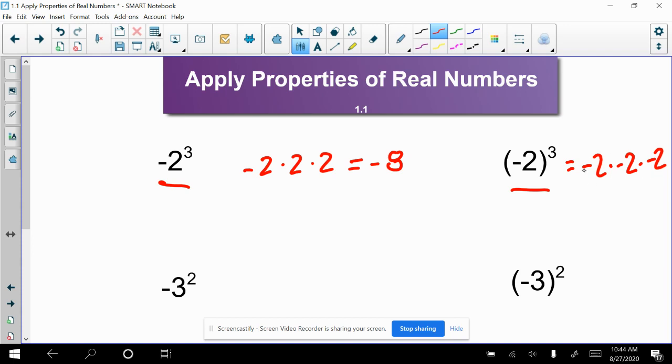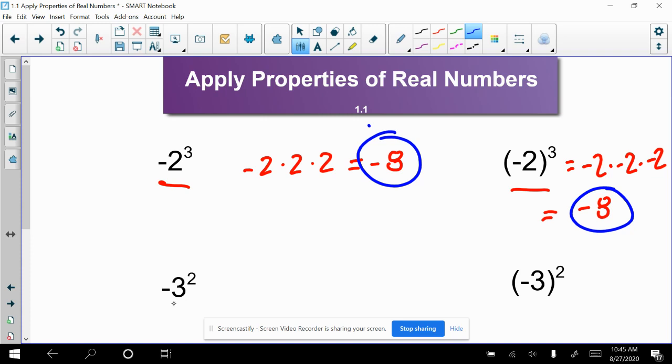-2 times -2 is going to give us +4, and +4 times -2 is still going to give us that answer of -8. So we did end up with the same answer, -8 and -8. Some of you might be thinking, well, it doesn't really matter whether I have the parentheses there or not, but that's not the takeaway I want you to get here, because sometimes it does.